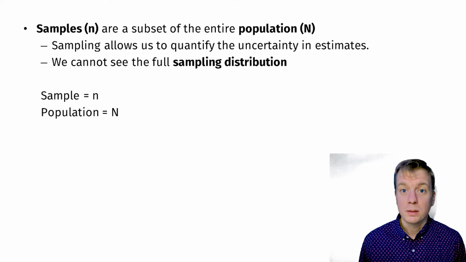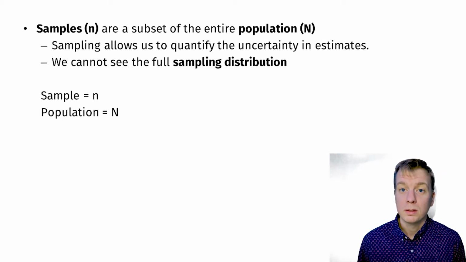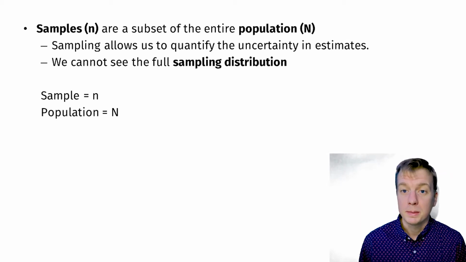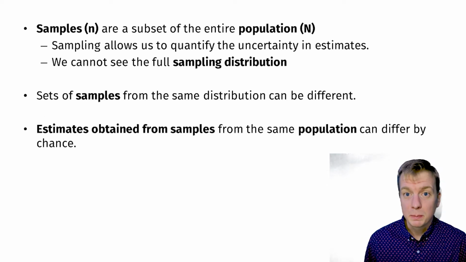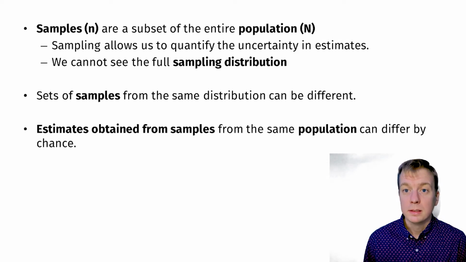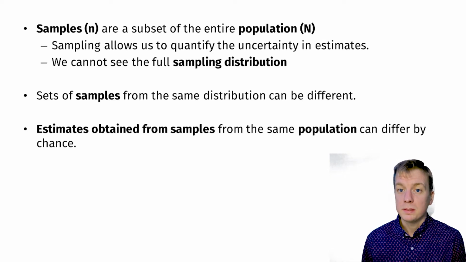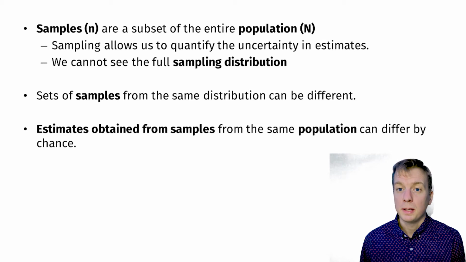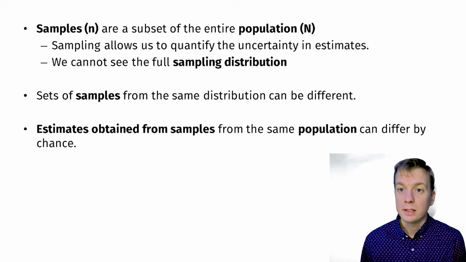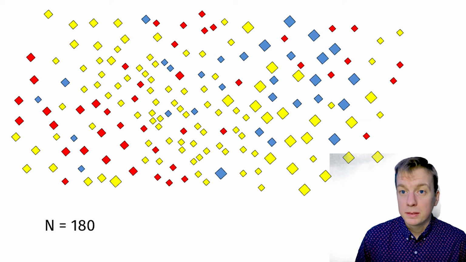Also, because we can only have information about the samples that we take, we cannot see the full sampling distribution, or the distribution of the parameter estimate of interest from all possible samples. Because samples are taken from a population, random chance plays an important role in sampling. Sets of samples from the same population can be different, and estimates obtained from samples from the same population can differ by chance. Let's work with a hypothetical population of diamonds.